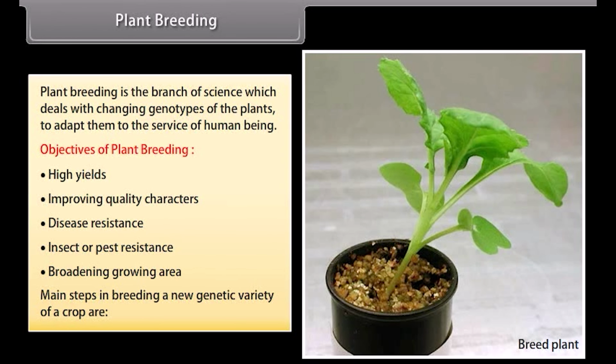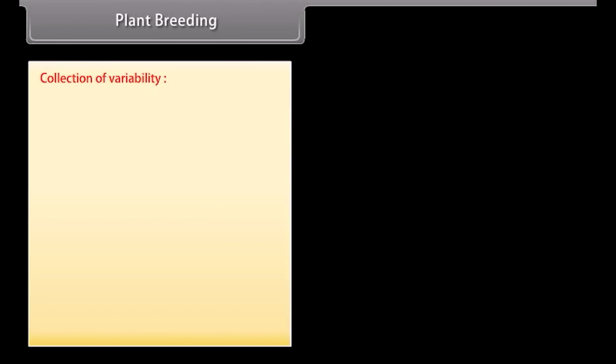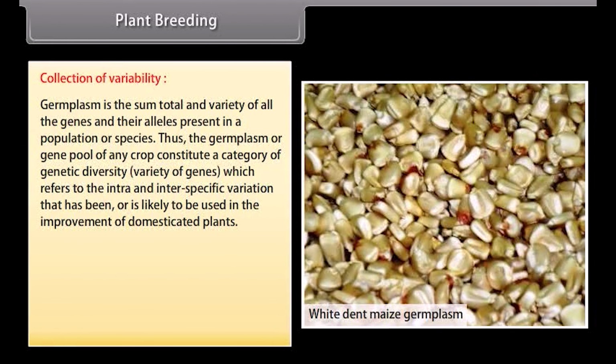Main steps in breeding a new genetic variety of crop are: collection of variability. Germplasm is the sum total and variety of all the genes and their alleles present in a population or species. Thus, the germplasm or gene pool of any crop constitutes a category of genetic diversity, that is, variety of genes, which refers to the intra and interspecific variation that has been or is likely to be used in the improvement of domesticated plants. Evaluation and selection of parents.